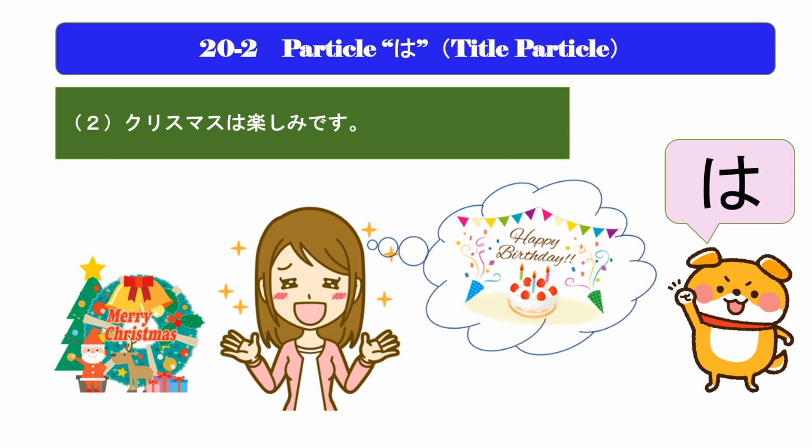If this expression is used, this phrase makes the listener imagine that the speaker is looking forward to something else except Christmas. When you want to say something except persons as the subject, if you use the particle ga, the relationship that the subject equals the predicate is clear, but if you use the particle wa, which is usually the title particle, you make your listener imagine the speaker is thinking about something else except the current topic.